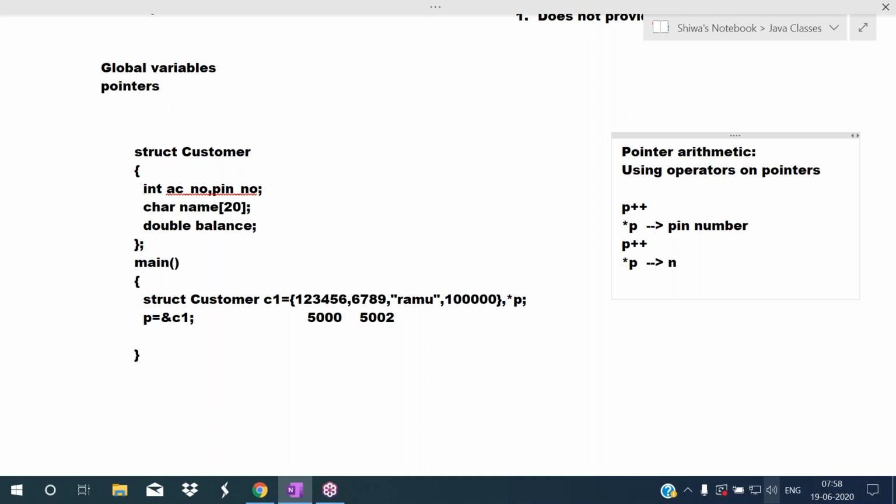That accesses name. So again I'm writing P plus plus. Okay, so P plus plus means next, that accesses this balance. So if you write pointer P, now what will happen? That accesses the account balance.